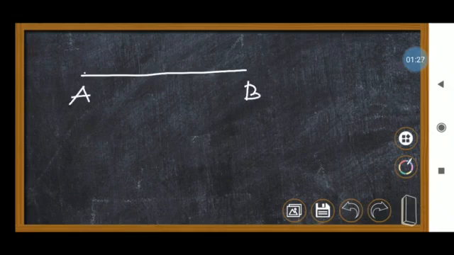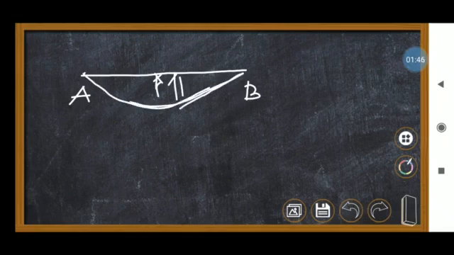So first, take one rubber band and fix it at one position, A, B. So this is one rubber band. When you expand that rubber band, just stretch it, applying some force on it. What will happen? It will change its shape. Am I right?